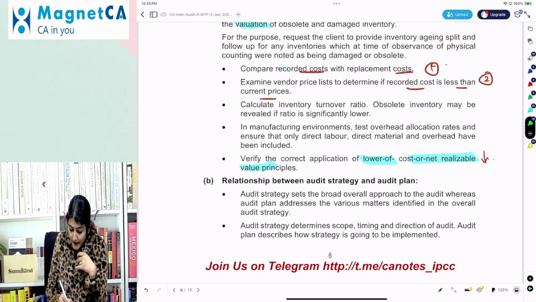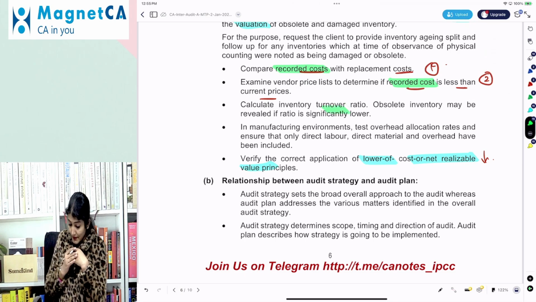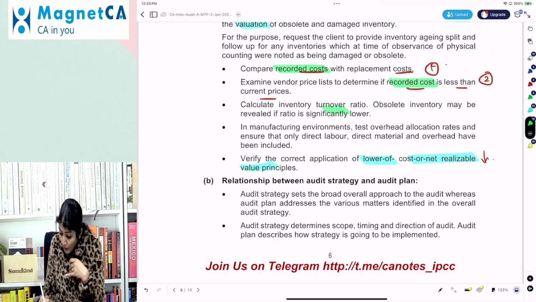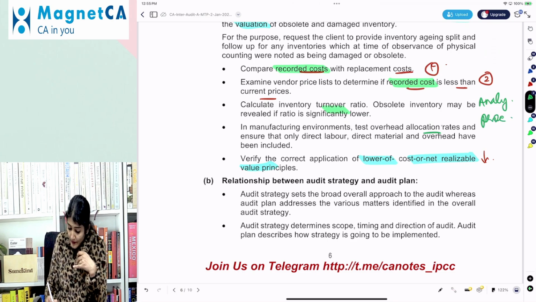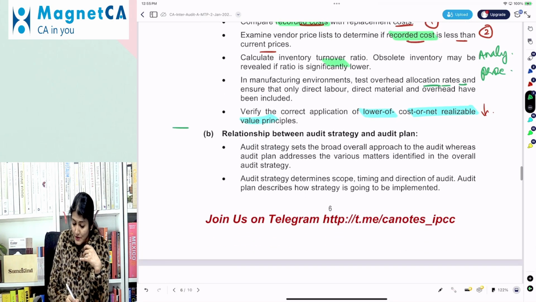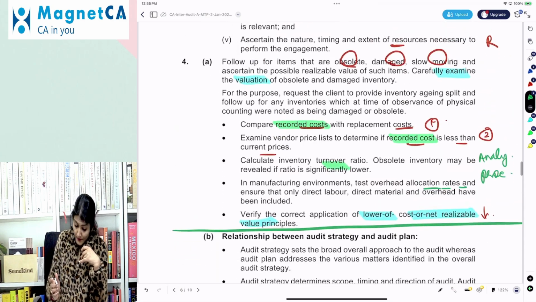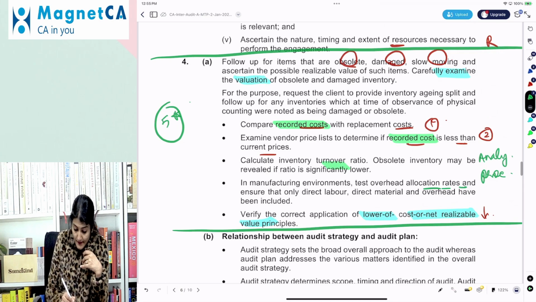So 2 points regarding the recorded cost. Then you also calculate the inventory turnover ratio. Then also test the overhead allocation rate. So that means these are the two analytical procedure: inventory turnover ratio and the overhead allocation rate. And then after that, cost or NRV, whichever is lower. Right? So that's again an important upcoming question for your exams.